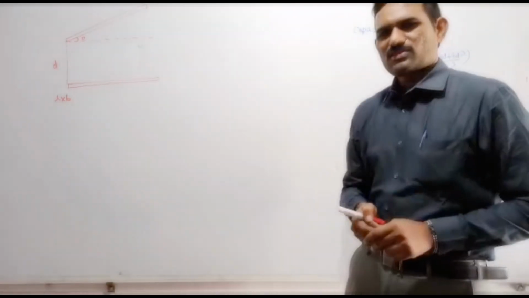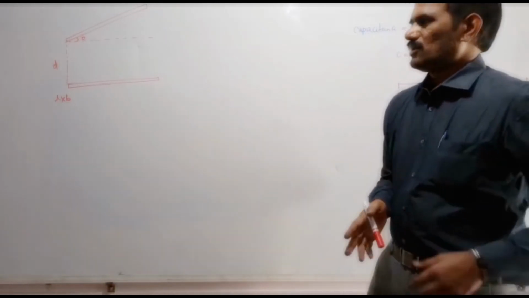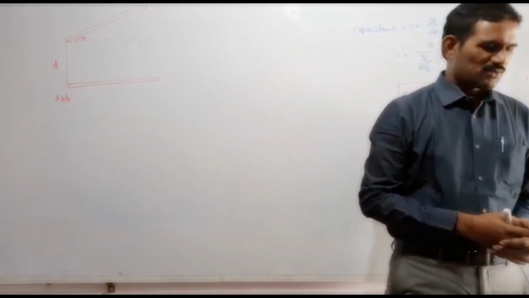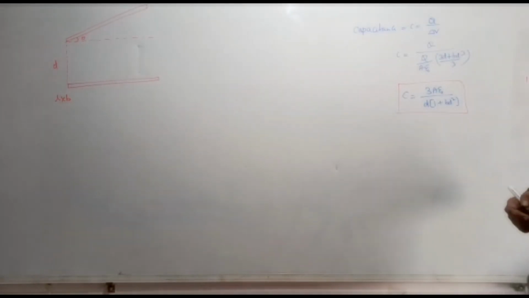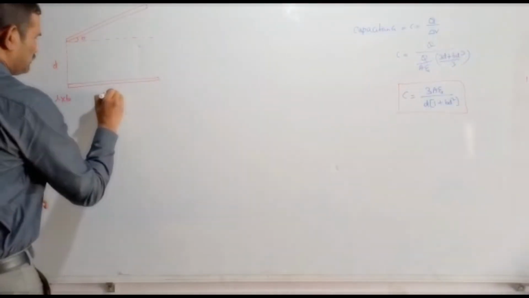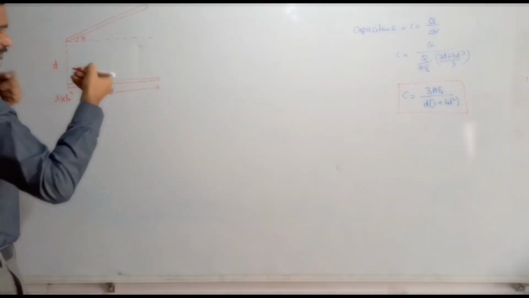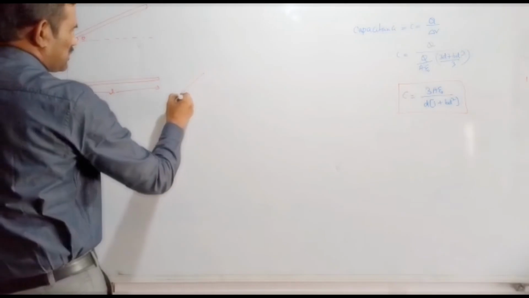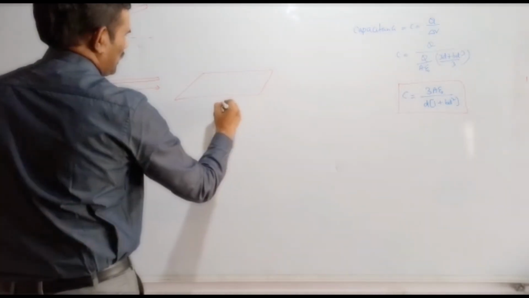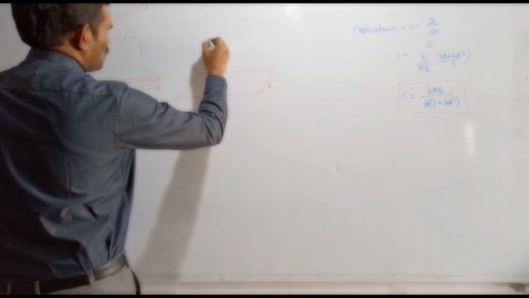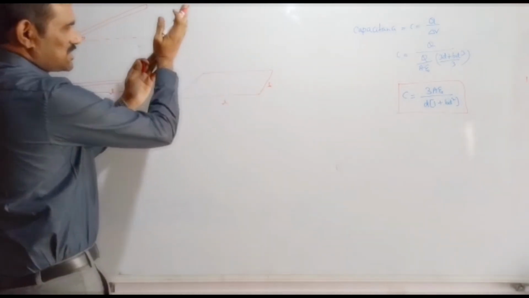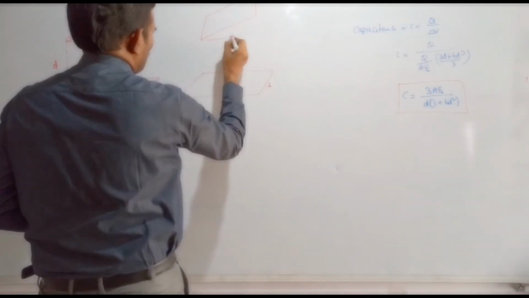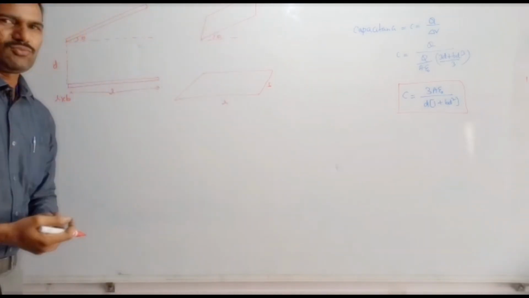Two rectangular plates, in brackets write the dimensions L into B. That means this dimension is L, and the other dimension will be B. You can draw this diagram like this: this is our L and this is our B. Similarly, the above plate will be the same, just inclined. The inclined plate will be like this, and that is also L into B. So the situation will be like this, and the separation between the plates is given as D for us.